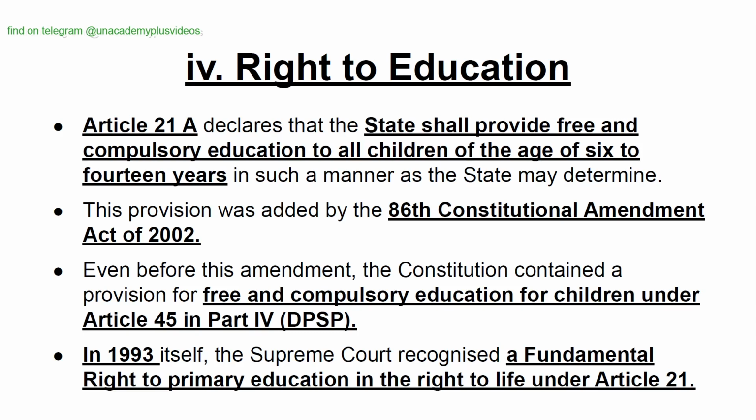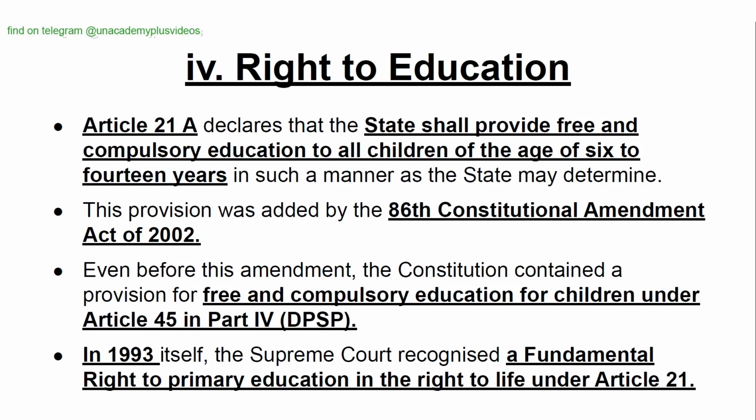Right to education. Article 21A declares that the state shall provide free and compulsory education to all children of the age of 6 to 14 years in such a manner as the state may determine. This provision was added by the 86th Constitutional Amendment Act of 2002.